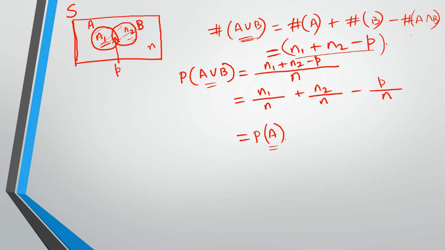So this is the probability of A. n2 by n is the probability of B, and p divided by n is the probability of A intersection B, right?